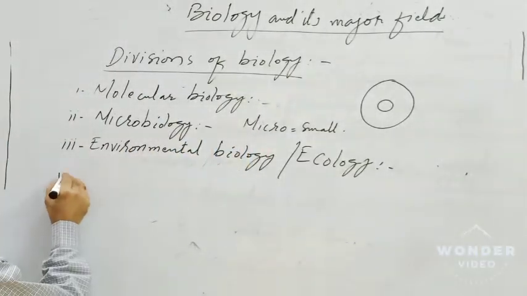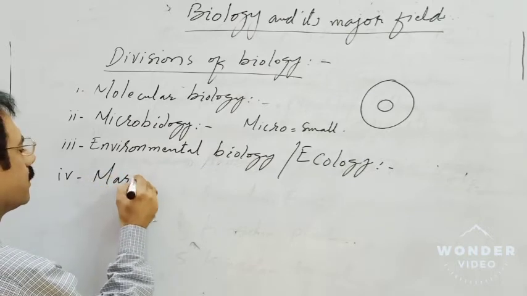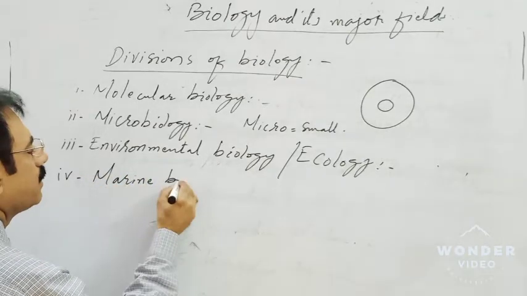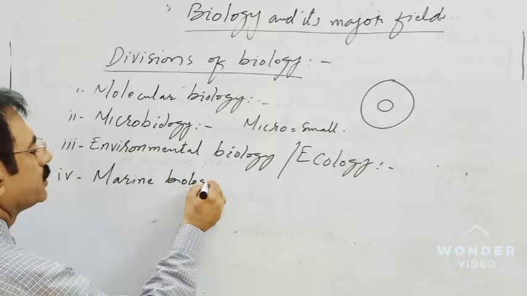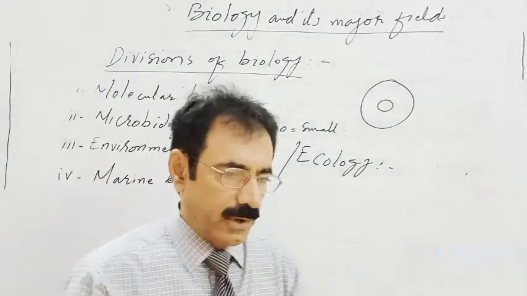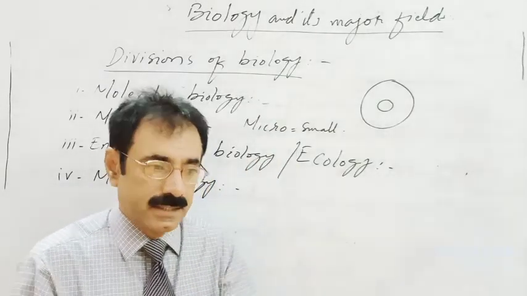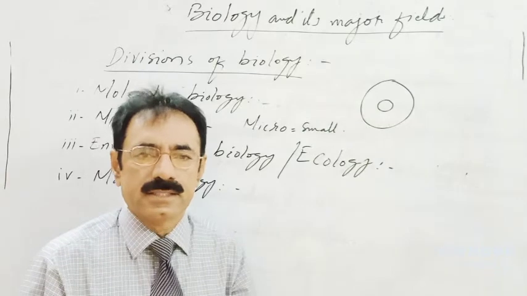Number 4 is marine biology. Dear students, marine biology is the branch of biology that deals with the study of those animals and plants which live in the seawater.